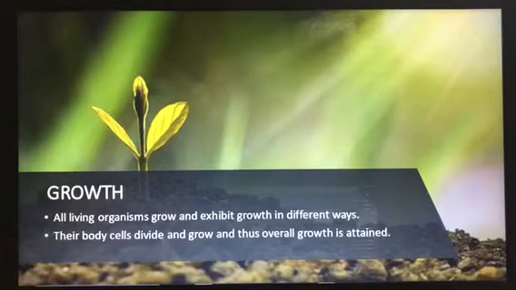Very, very small. Then as the days pass, after 1 year you see they'll be able to walk. After 2 years they'll be able to talk. And within 3 years they are able to go to school. Like this you can see the stages of growth. So a baby will grow into an adult.